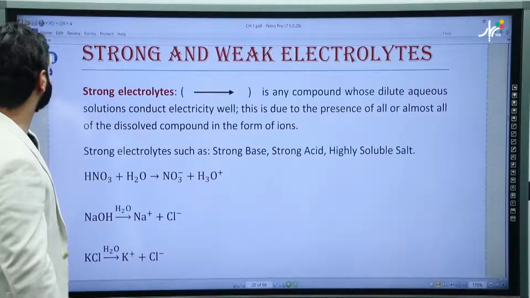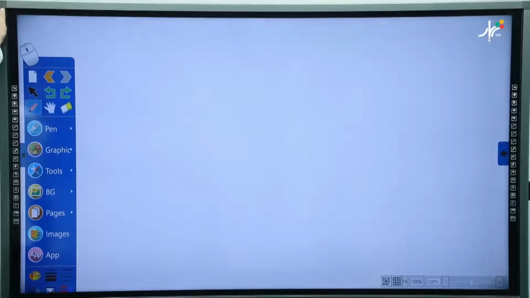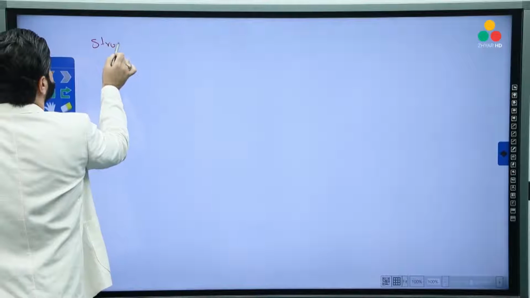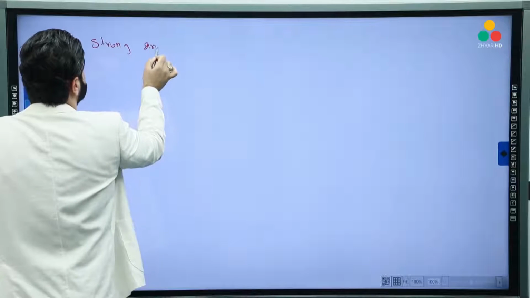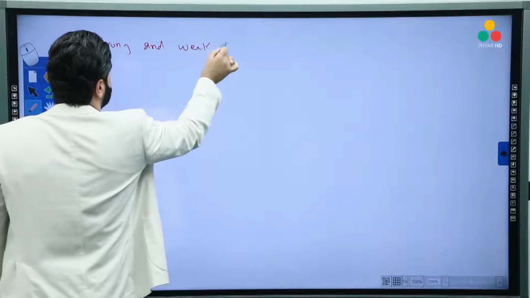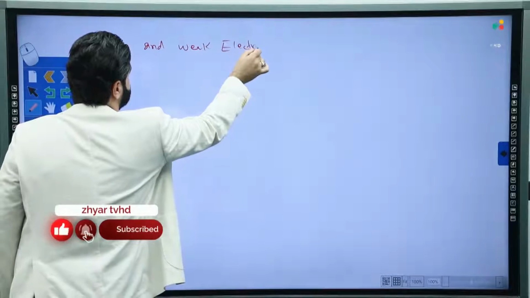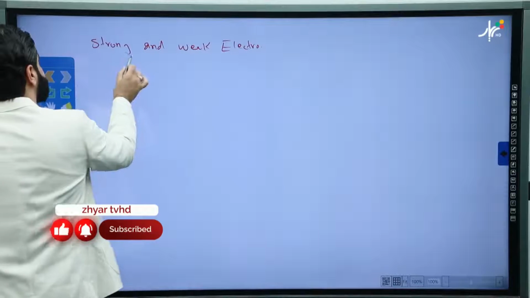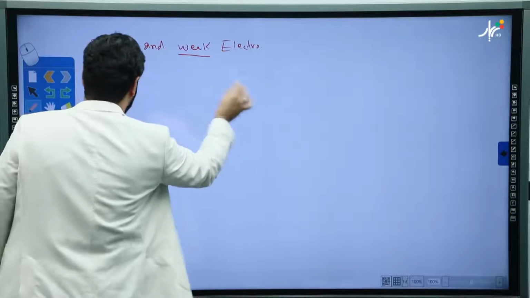Okay, let's open a new page again in order to understand strong and weak electrolytes. As I told you, it's very important. So get everything about strong and weak electrolytes. It's very useful in many of the other chapters. Okay. What are strong and weak electrolytes? What is strong or weak electrolytes, first of all?